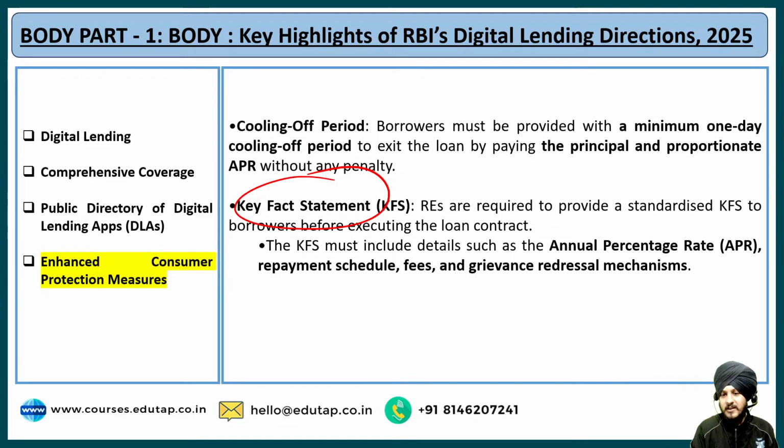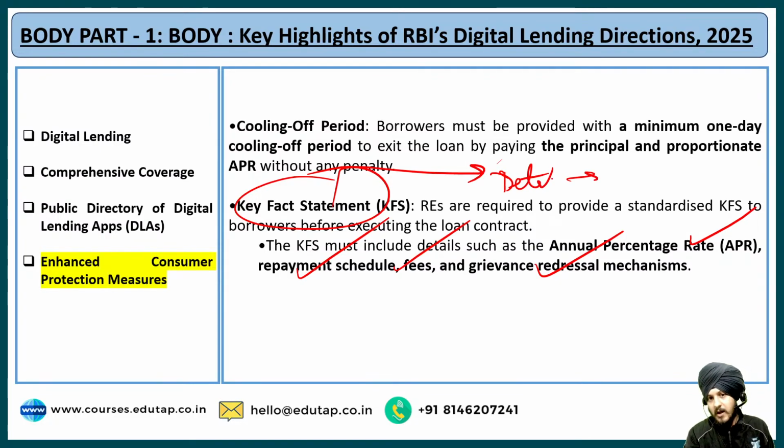For example, it can include the information related to APR, which is annual percentage rate. It can include the repayment schedule also. It can include the fees, the grievance redressal mechanism. All such things will be included as a part of this key fact statement in a detailed manner. Why is it so? So that the borrower knows about all the different kinds of criteria. He is aware about all the different things in the most transparent manner. And in order to protect the rights of the borrowers, this key fact statement is mandatory. Fine, it has to be provided to the borrowers.